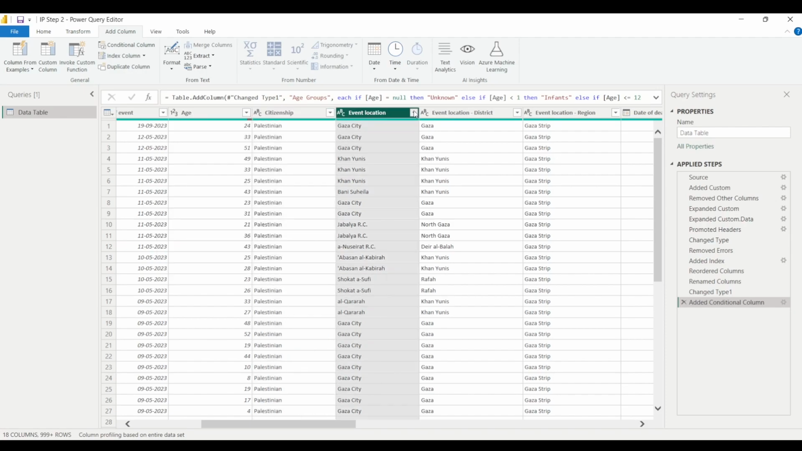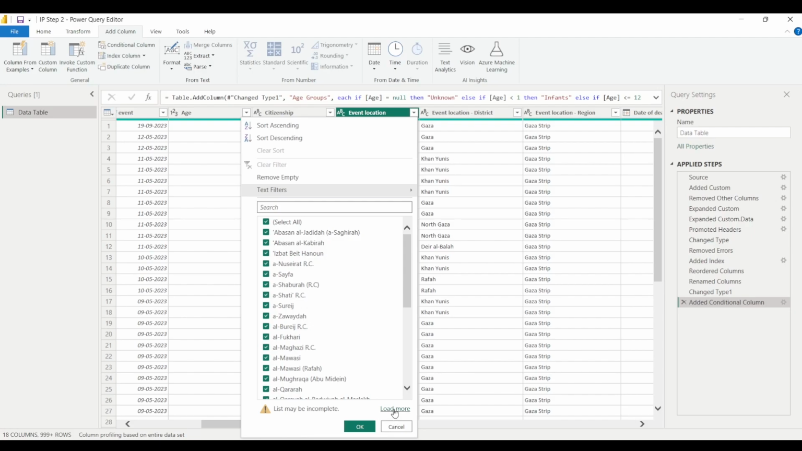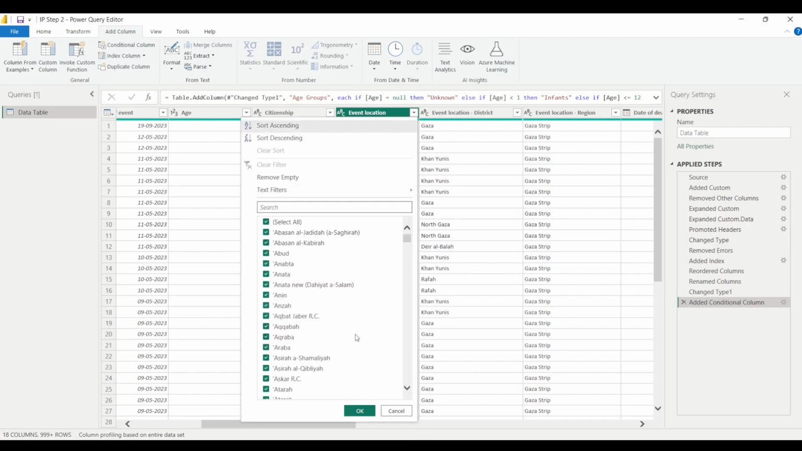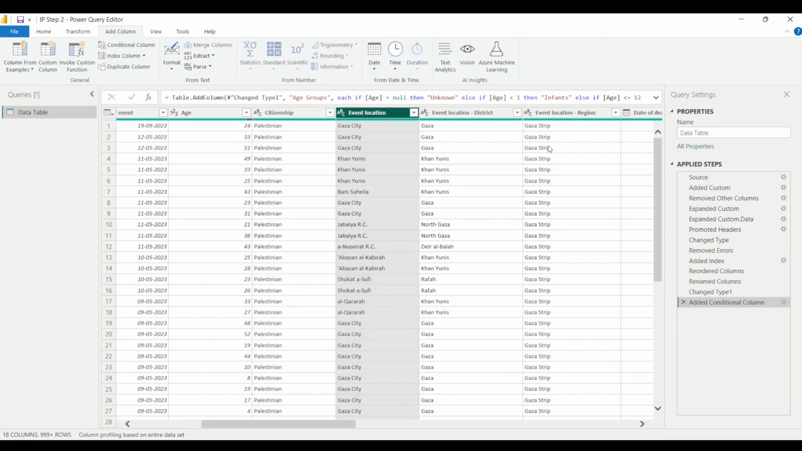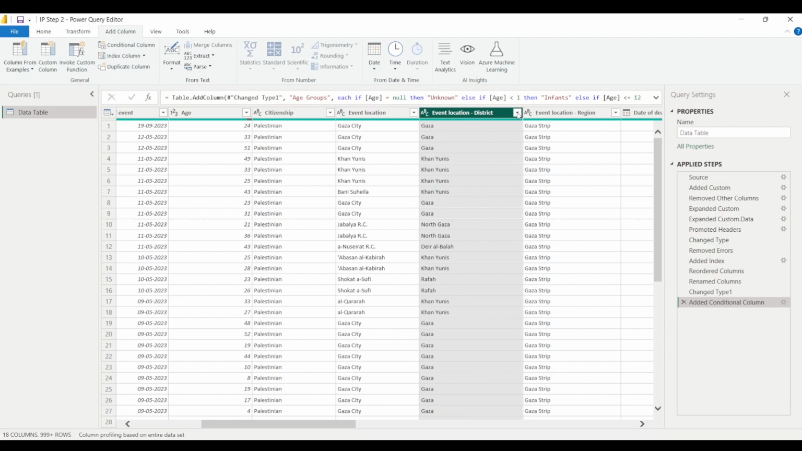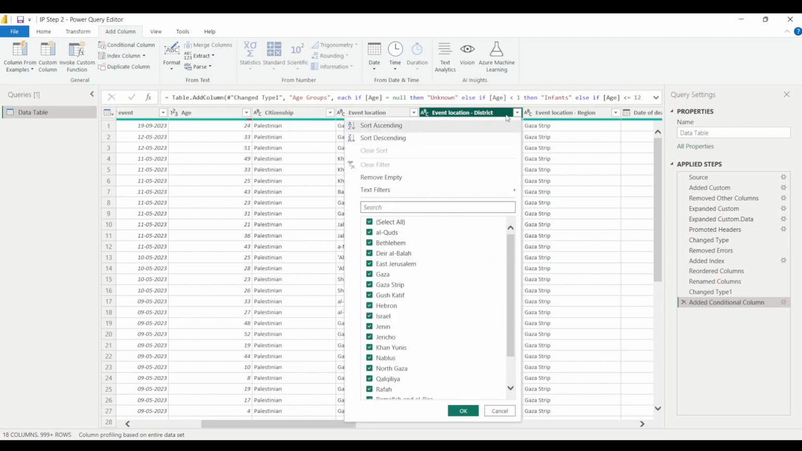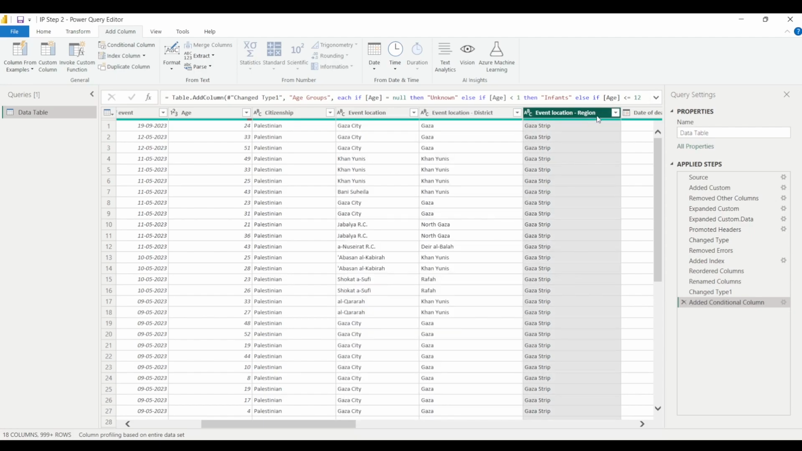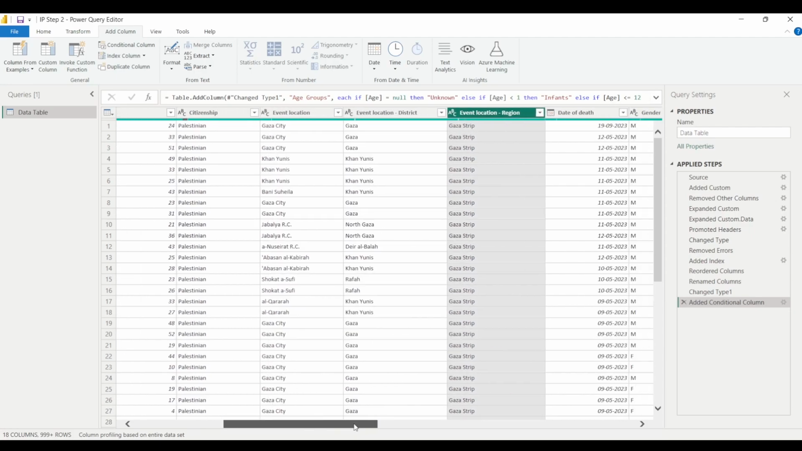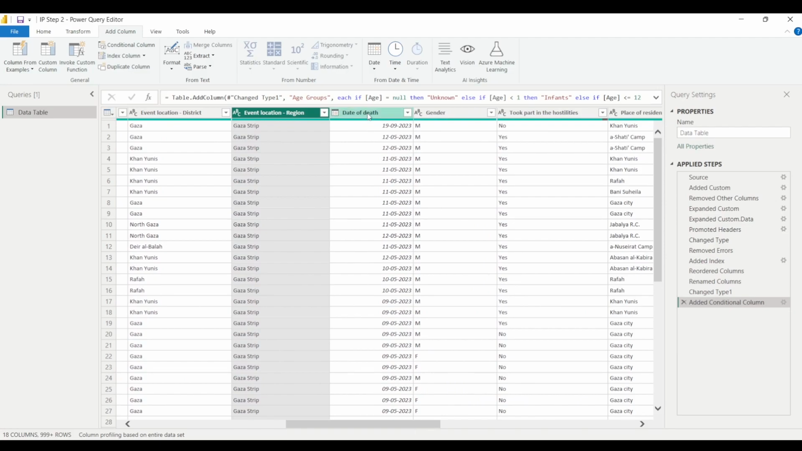If I talk about the event location, or the location at which the attack or the event took place, then it refers to that particular location. This column tells you about the district of the event location. Similarly, here we have region for event location. Then we have date of death.